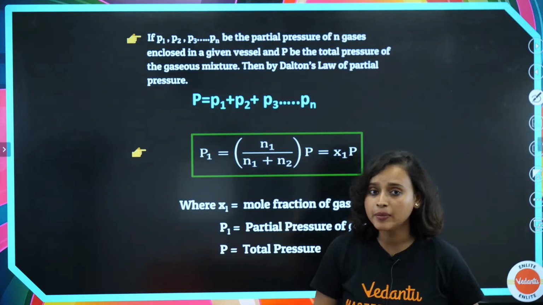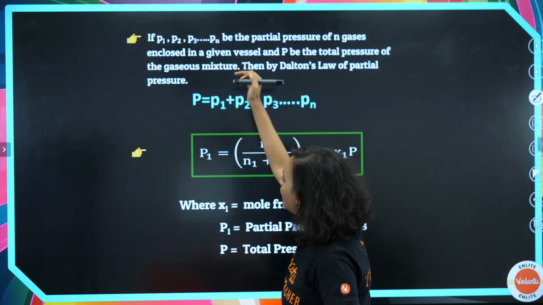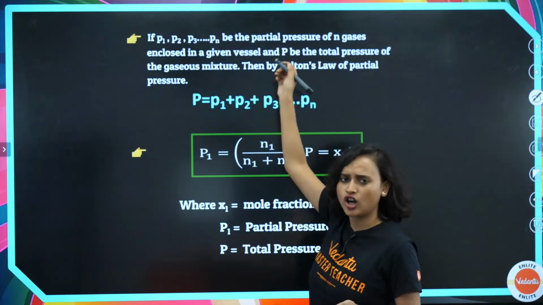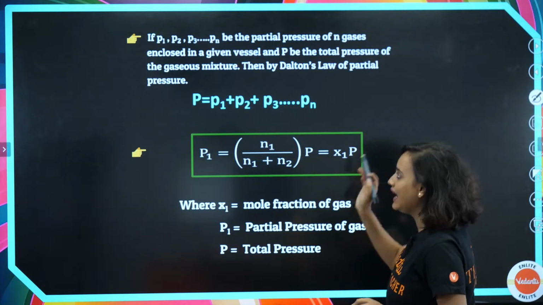So when that happens, then we say that if P1, P2, P3, continue till Pn, be the partial pressure of n gases.